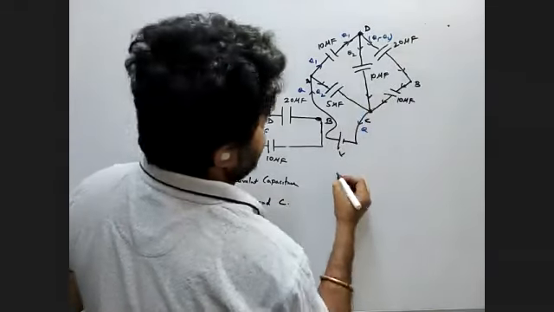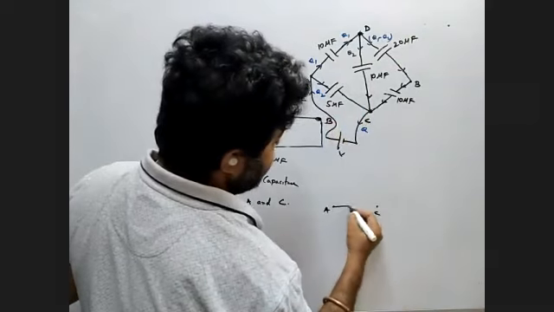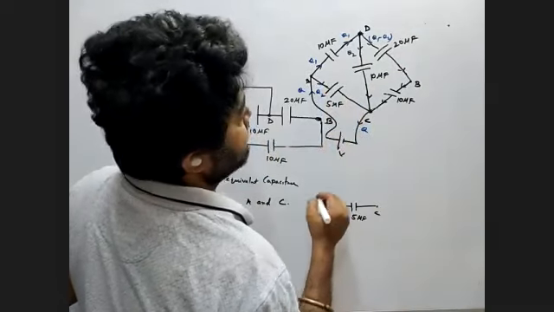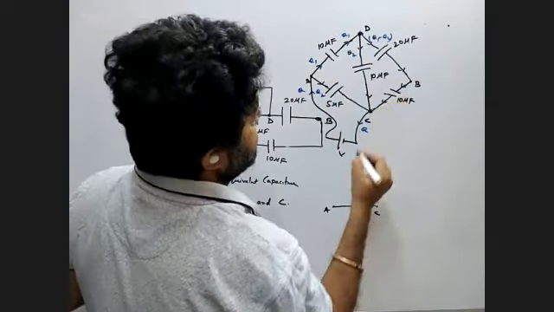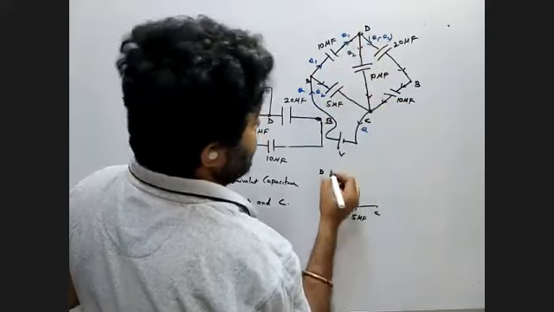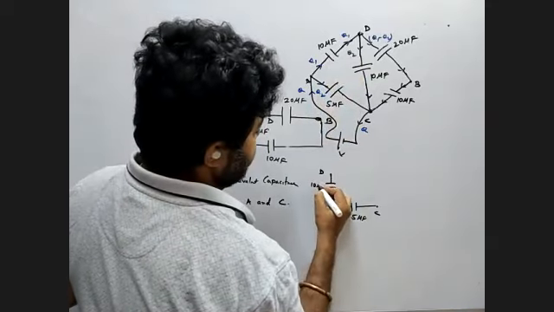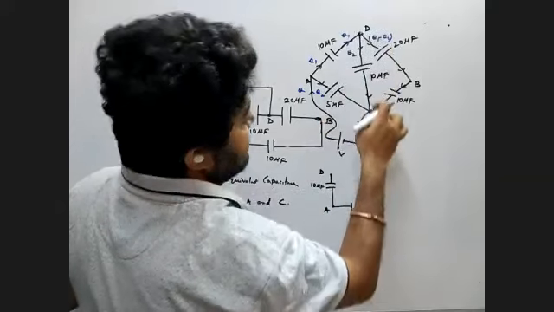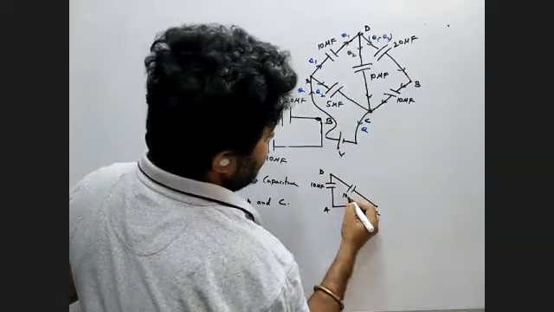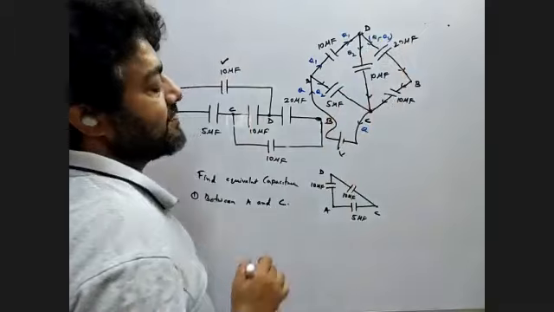So if I write this is A, this one is C, and between A and C I have 5 microfarad. Now suppose here you have a point D. Between A and D you have 10 microfarad, and between D and C you have 20 microfarad, and these two are in series, 10 and 20 in series.